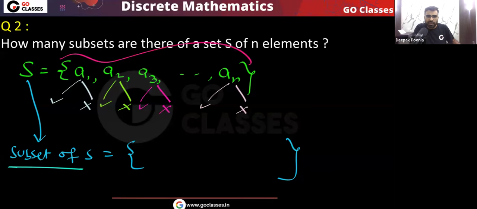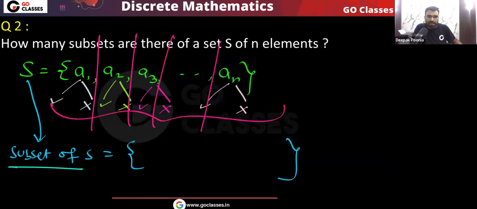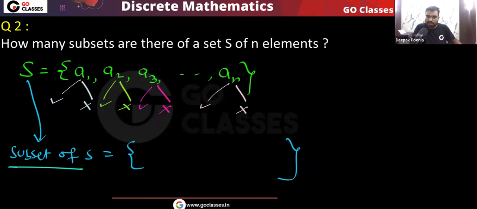No, they are fully independent of each other. What I do with element A2, that does not affect the decision for An, yes or no? The decisions for all of these elements are fully independent. They do not affect each other, yes or no?